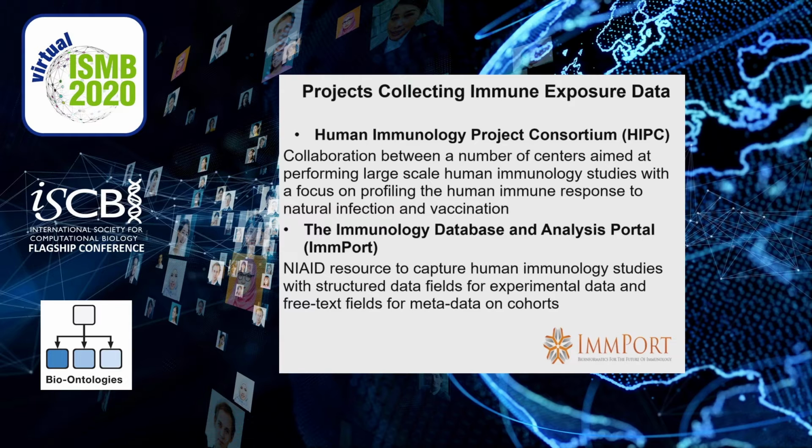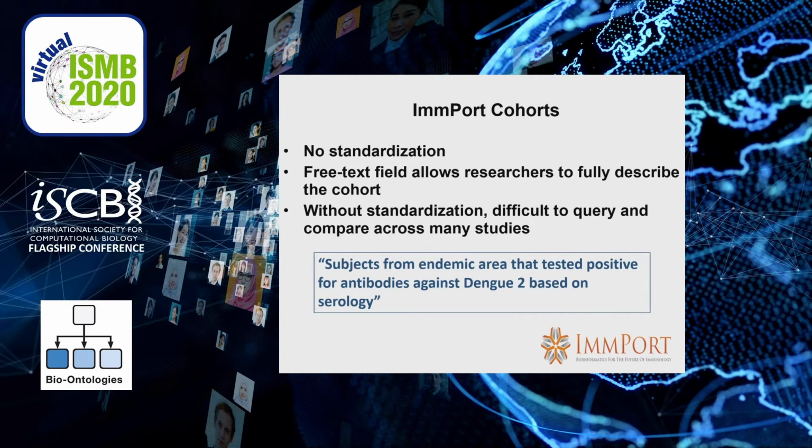Much of the data from HIPC ends up in ImmPort, the Immunology Database and Analysis Portal, another NIAID resource that specializes in capturing human immunology studies. They used structured data fields for their experimental data, but they used free text fields to describe the metadata on the cohorts, which includes the immune exposure information. So initially there was no standardization, just free text fields. And without standardization, it was difficult to query and compare across the different studies in ImmPort, and impossible to compare across other resources.